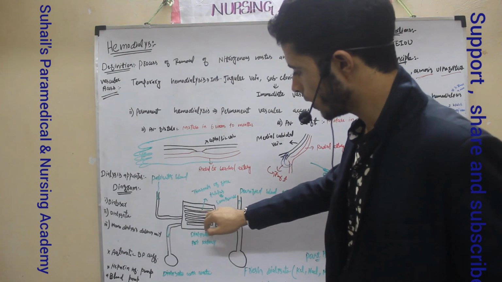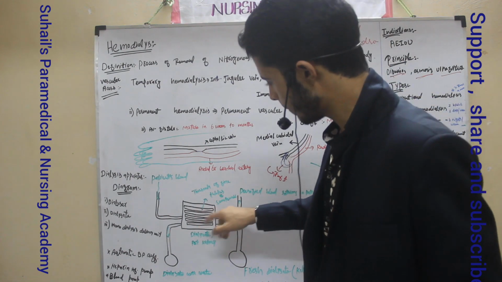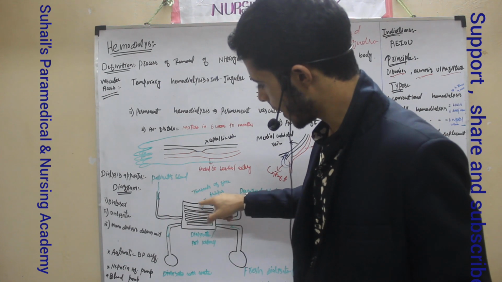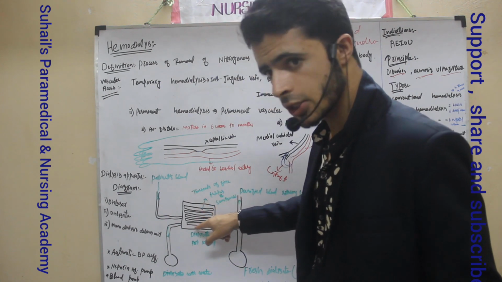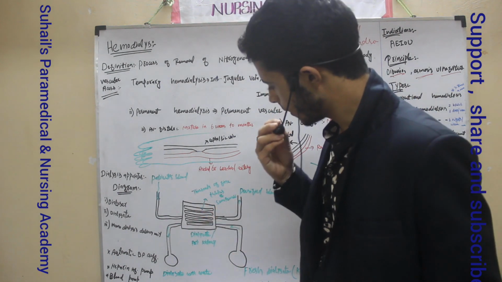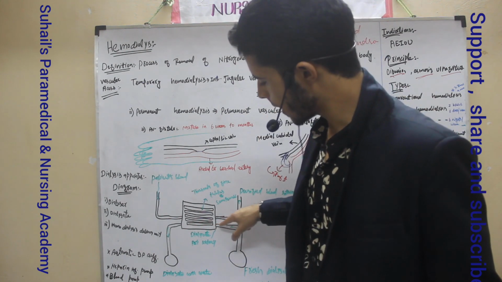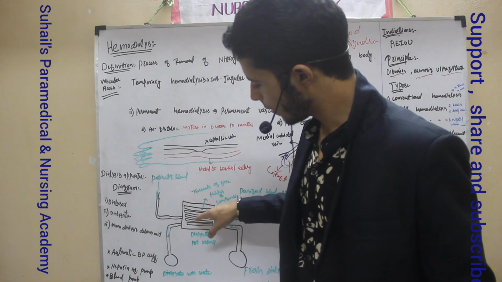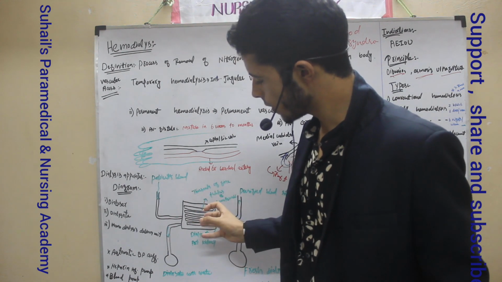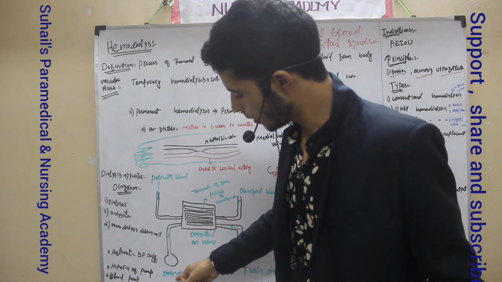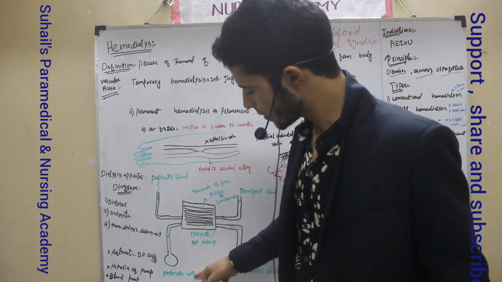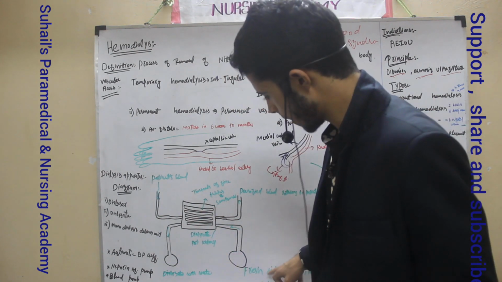So in these thousands of tubules, what will happen? The nitrogen wastes and the excessive fluid will enter into the dialysate fluid. The dialysate fluid was entering this side, and after taking the nitrogen wastes of the blood, it will be removed from the other side, that is dialysate with waste. This was fresh dialysate.